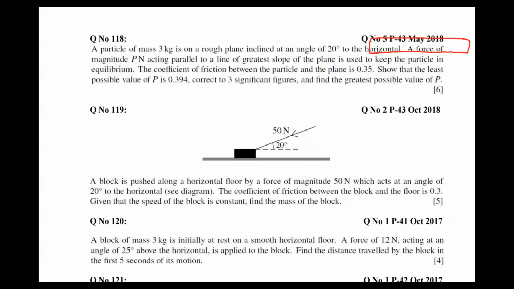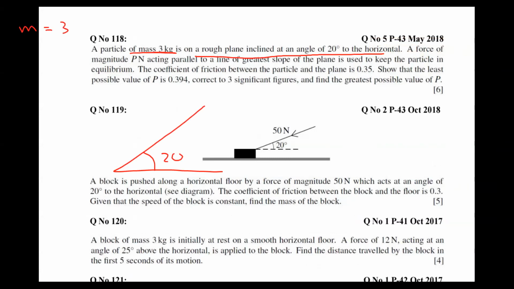What is the question? The mass is given here as 3 kilograms on a rough plane inclined 20 degrees to the horizontal. Okay, so first a rough idea. It means an inclined plane of 20 degrees, and the mass is given as 3 kilograms. Okay, and the best habit is to read the question and write the data. Okay, this is very clear.